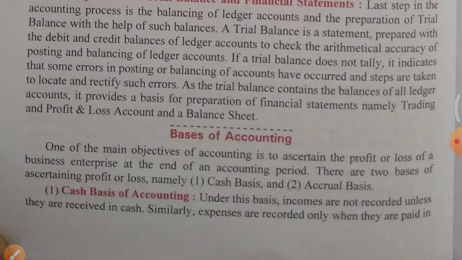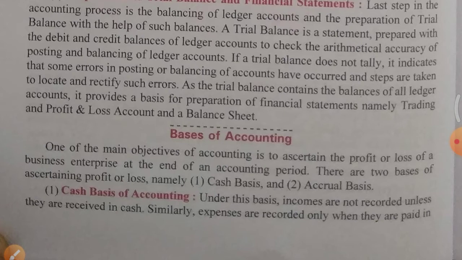One of the main objectives of accounting is to ascertain the profit or loss of a business enterprise at the end of an accounting period. You know that every business calculates its profit and loss after the ending of the accounting period. There are two bases of ascertaining profit or loss. The first one is cash basis and the second one is accrual basis.